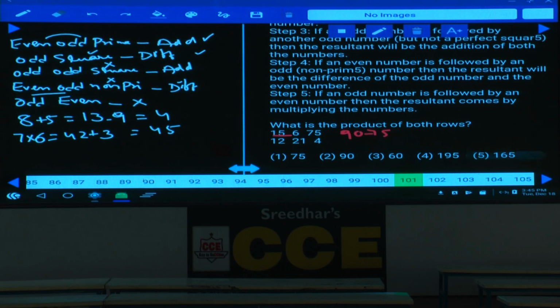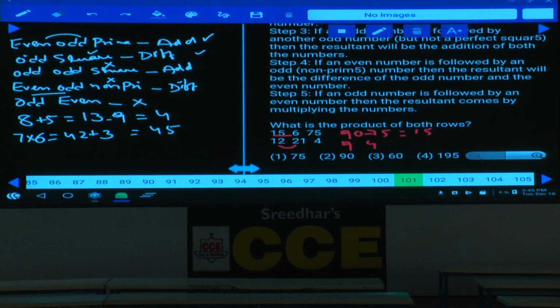Then the difference between these two is 15. Now the resultant of row 1 is 15. Then what is the second one here? 12 and 21. 12 is an even number, 21 is an odd number which is non-prime. The difference between these two, 12 and 21, is 9. 9 is there, 4 is left over.